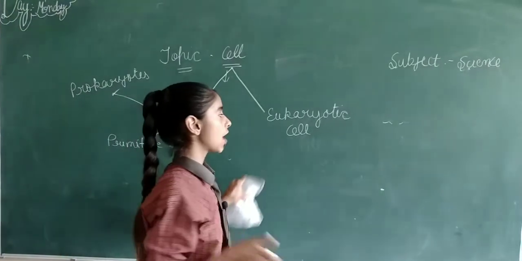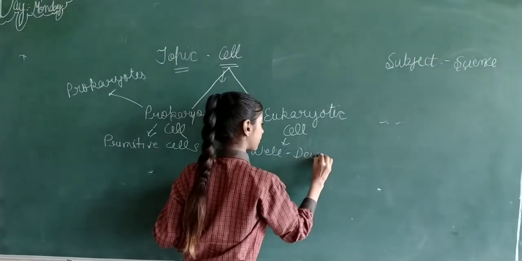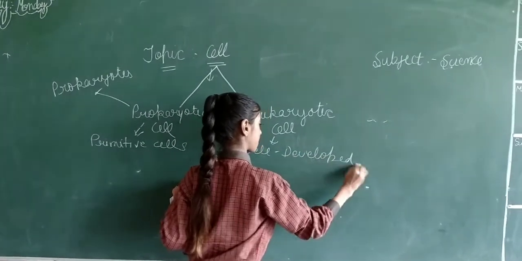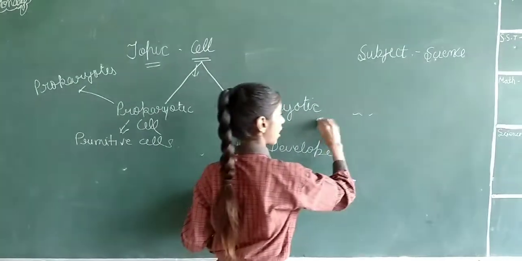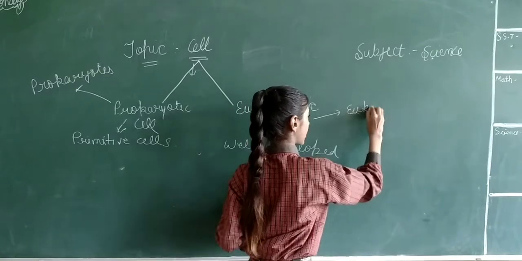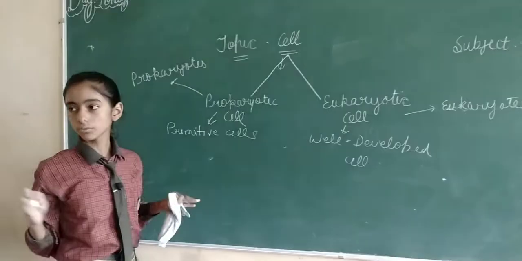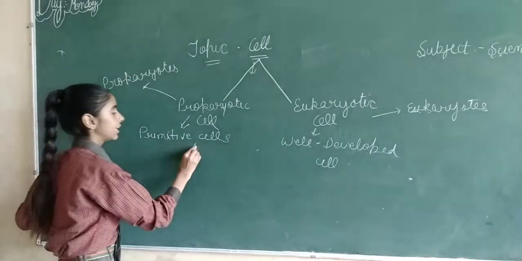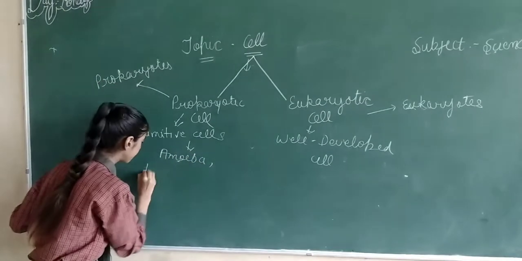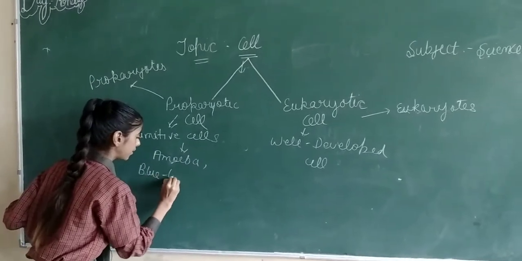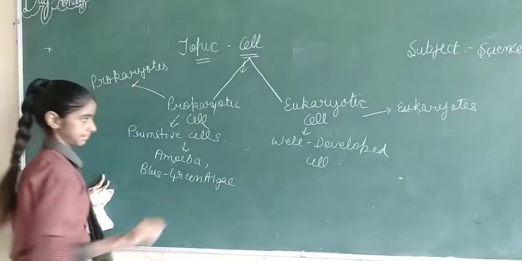Now about eukaryotic cells. These are well developed cells, and the organisms having these cells are known as eukaryotes. Now the examples of prokaryotic cell are amoeba and blue green algae.